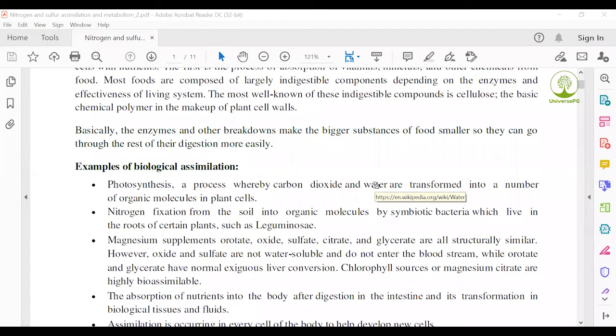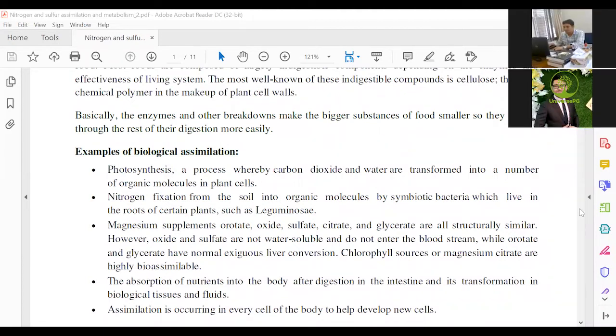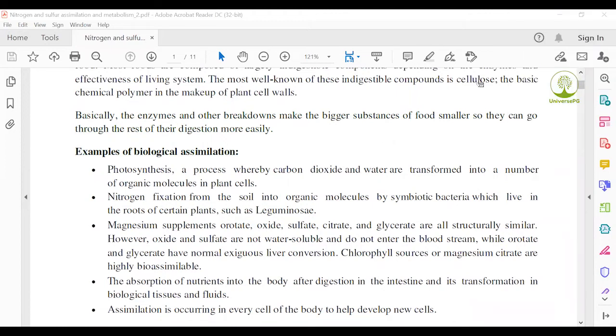Example of some bioassimilation reactions, first, photosynthesis. Photosynthesis, we know, is a process whereby carbon dioxide and water are transformed into a number of organic molecules in the plants, in which carbon dioxide and water undergo reaction to form organic molecules such as carbohydrates, esters, and another form is oxygen.